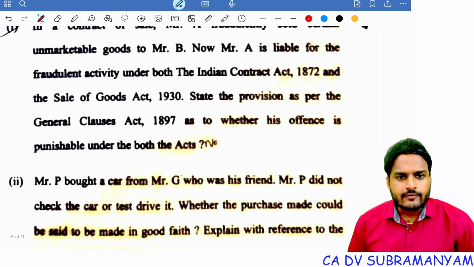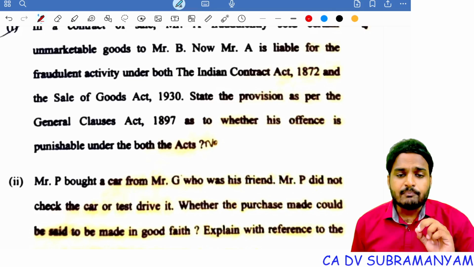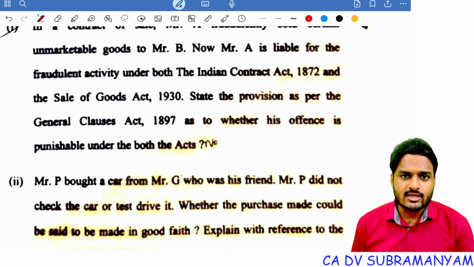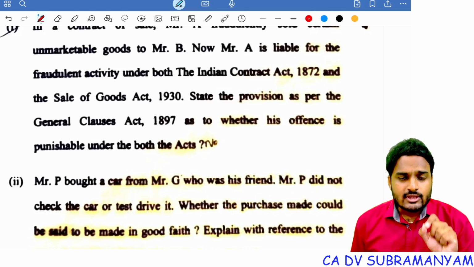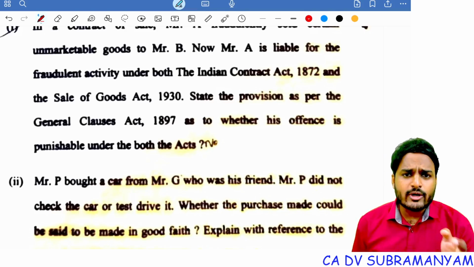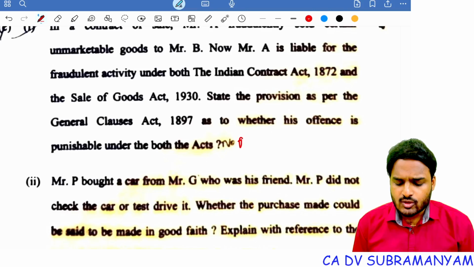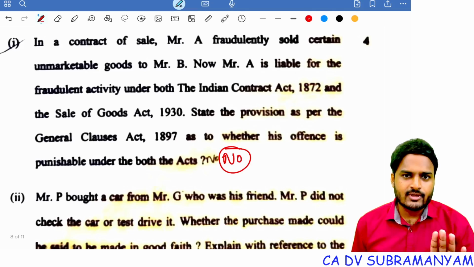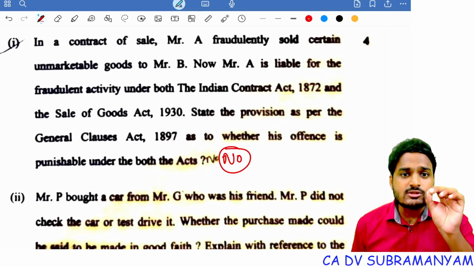Any person, if he commits an offence and the punishment with respect to that offence is given in 2 or more enactments, then the question is, will he be punished under 2 or more enactments? The answer is no. He will get punishment only under 1 act, provided that the offence is the same offence.